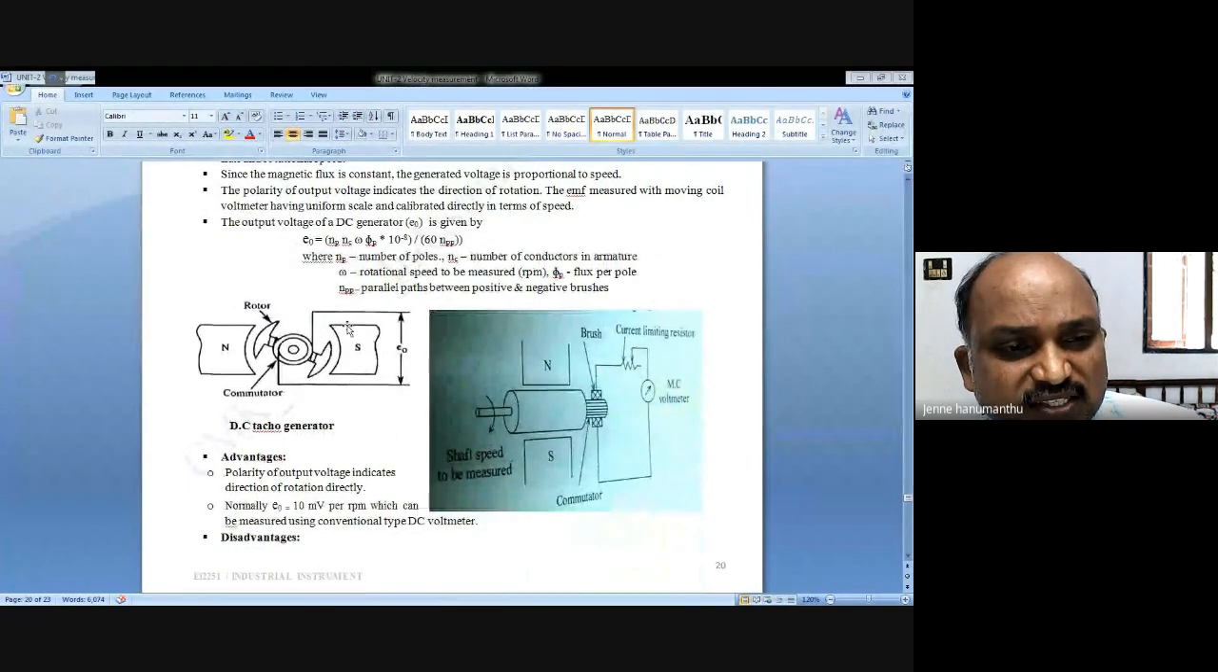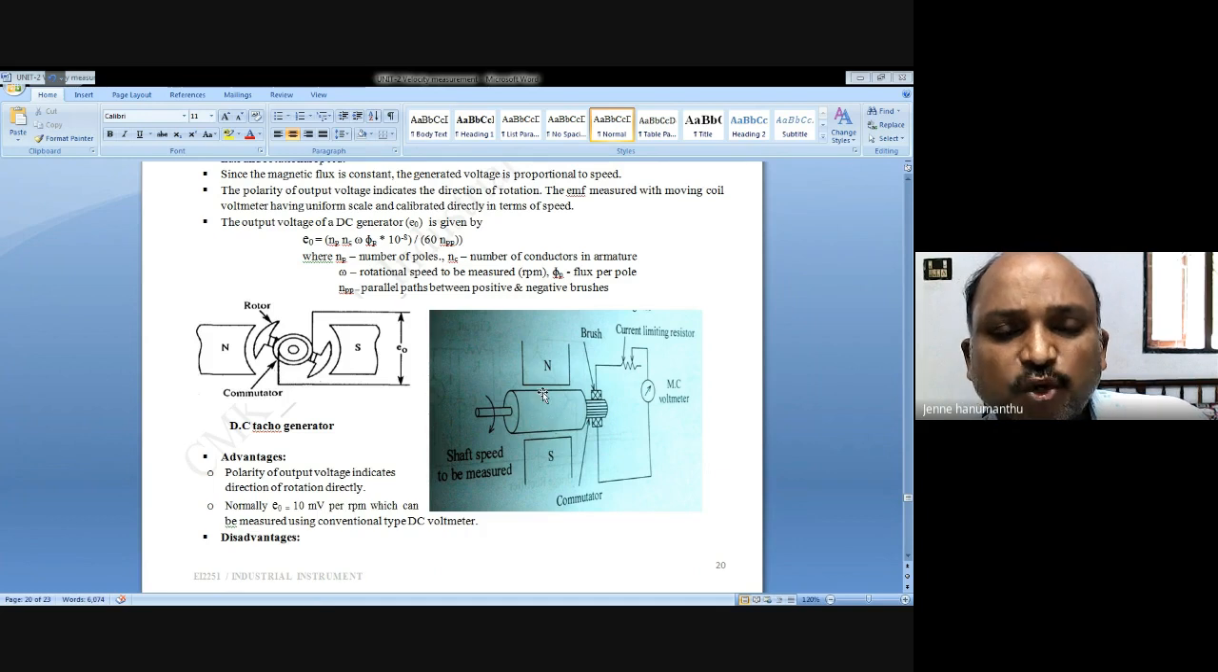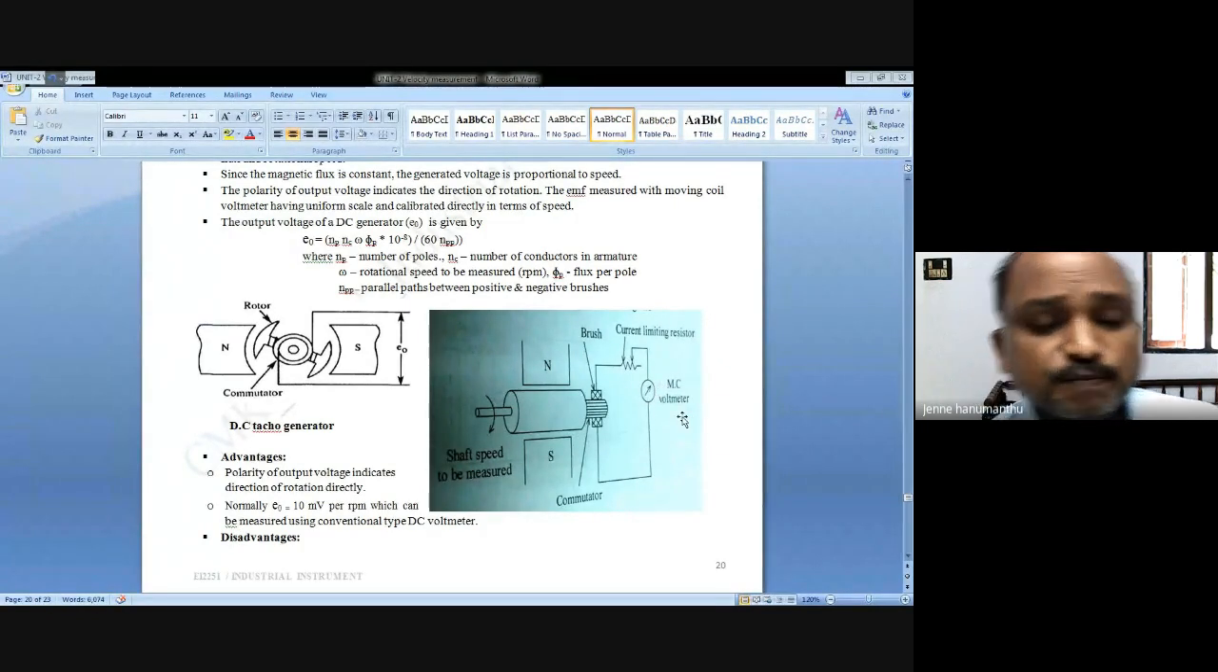The same we can depict like this also. The shaft carries the core, otherwise called the armature. There is a magnet, and brushes and commutator. Here we are collecting some voltage, this E0. When you apply any unknown speed, the shaft rotates, hence the armature rotates in the permanent magnet. So we have an EMF collected here, which is proportional to the speed omega.